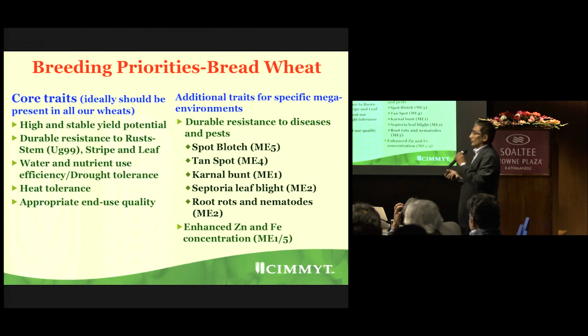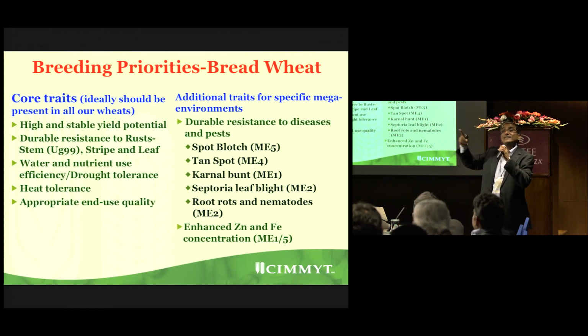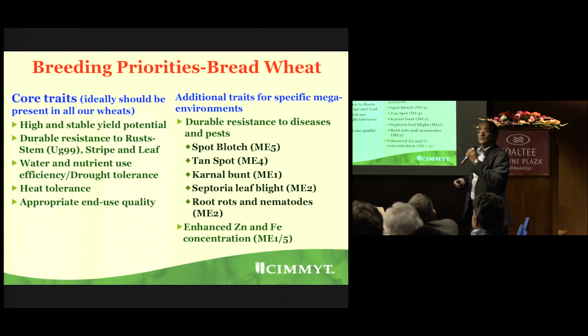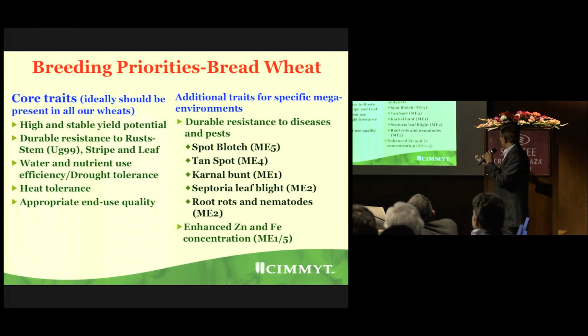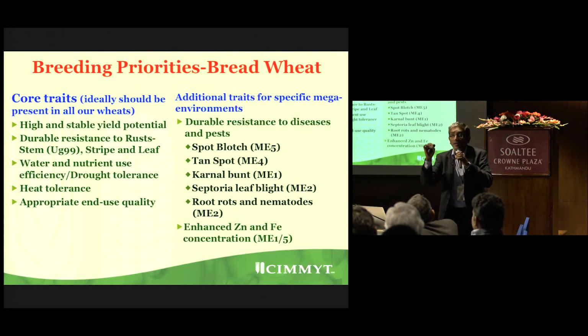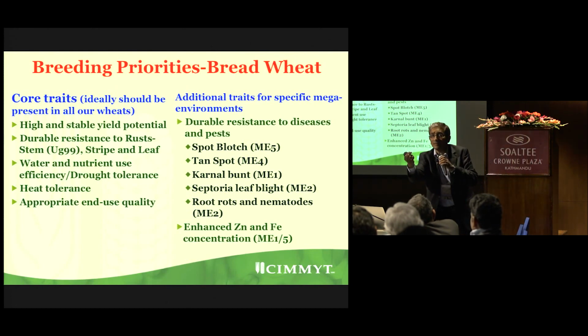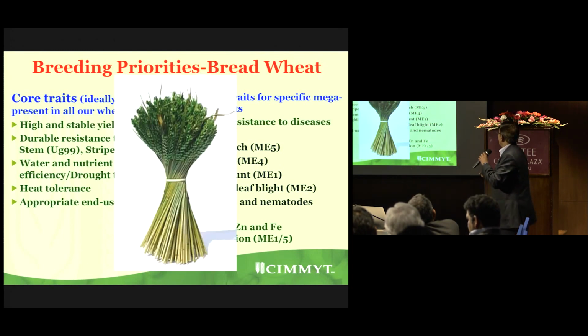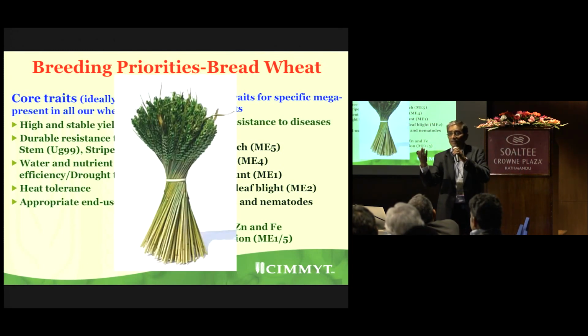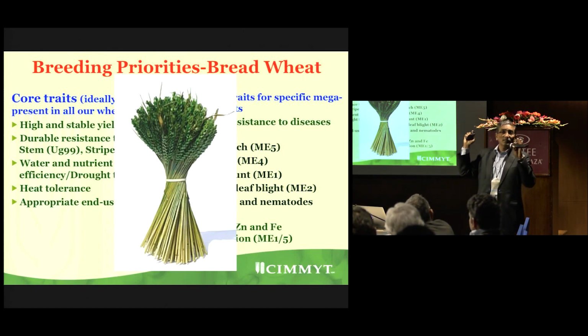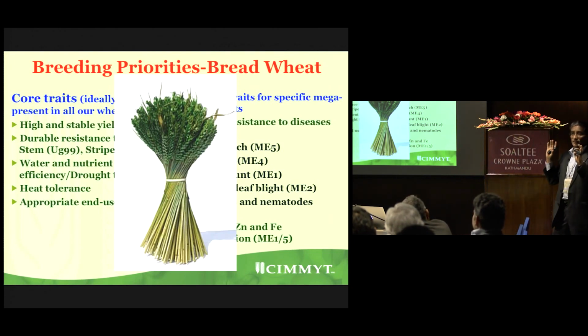Then there are other traits also. They may be core at some location, like spot blotch, tan spot, kernel bunt, septoria, root rot, and micronutrients. Now the Harvest Plus project is there, breeding for enhanced zinc and iron. It doesn't mean you are breeding only for zinc and iron. No resistance, yes. No yield, yes. No yield and high zinc, nobody will take it. So, it's a bundle of traits. A bullet with everything there. Okay? So breeding for resistance doesn't mean you are forgetting other things.